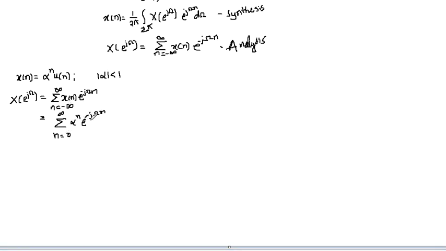Now to solve this one, we have to combine these two terms. So inside the summation, n equal to 0 to infinity as it is, let's write it as alpha times e raised to minus j omega, and this to the power n.